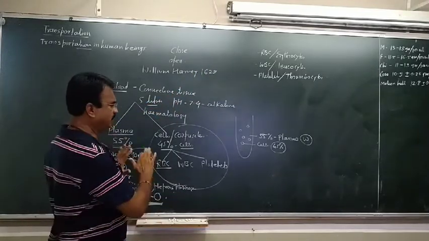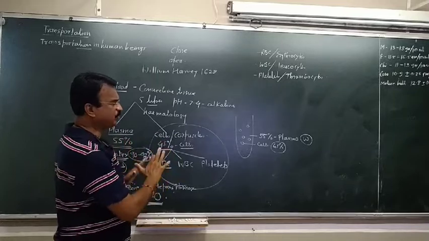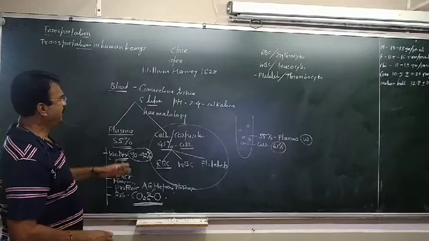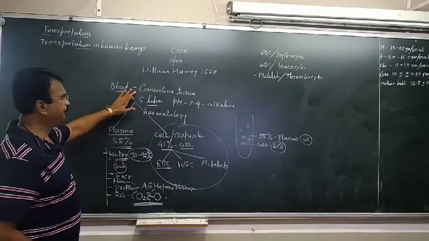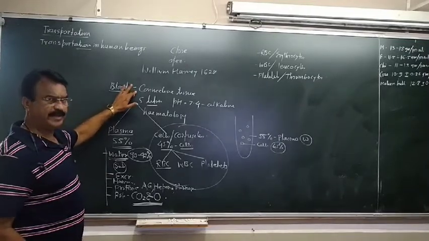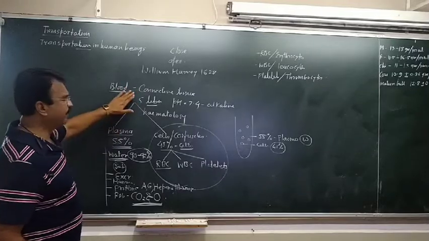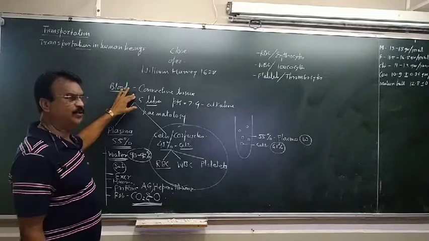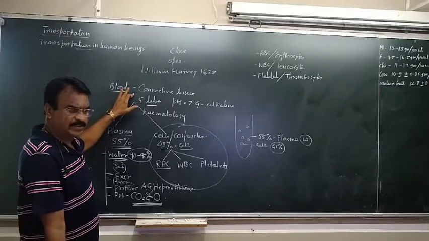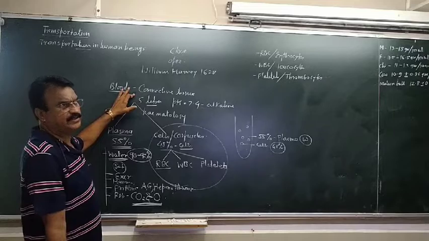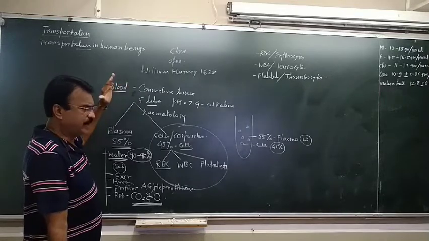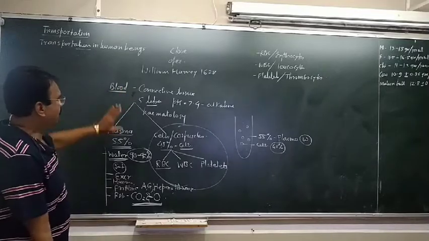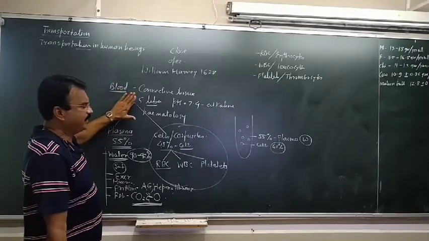So this is about the blood and its composition. What things are present in blood? Blood is a fluid connective tissue. The circulation of the blood takes place through the blood vessels, and the pumping organ is the heart. The pipelines through which the blood flows are called the blood vessels, which include arteries, veins and capillaries. So blood is a fluid connective tissue, around 5 liters.